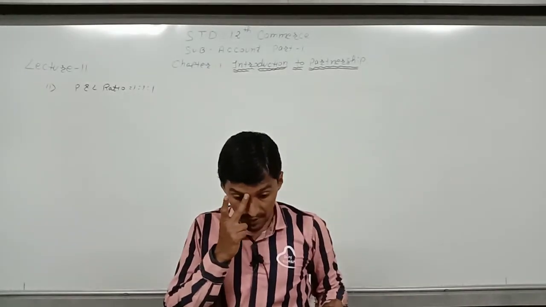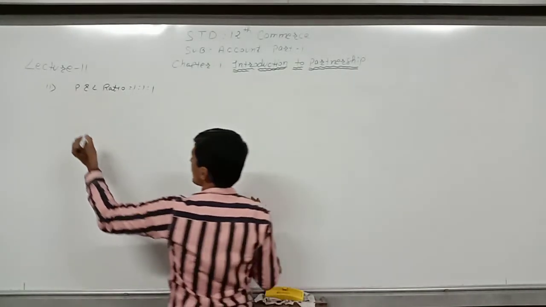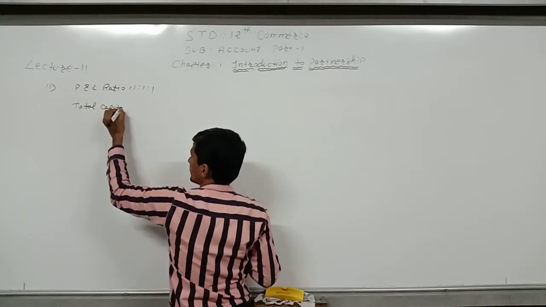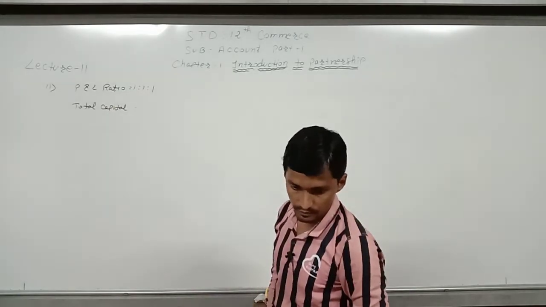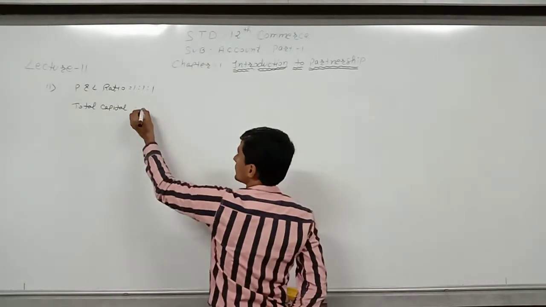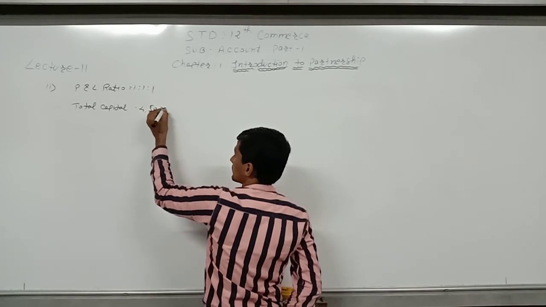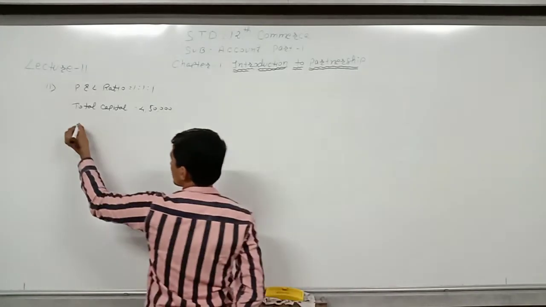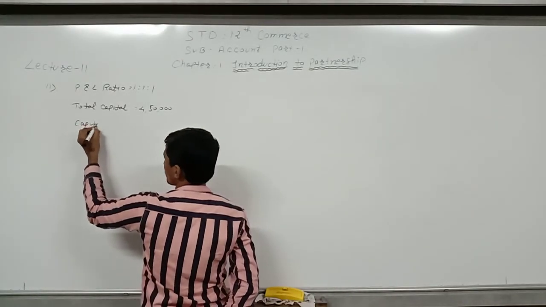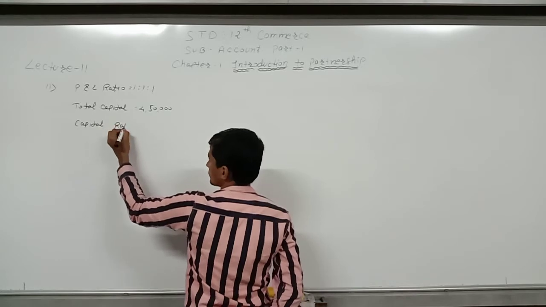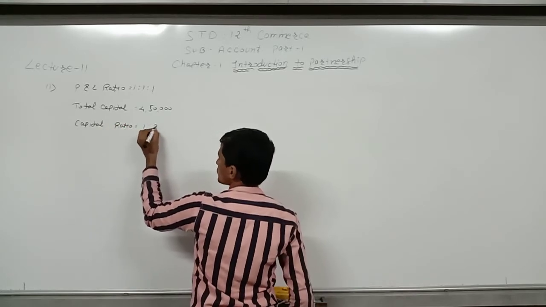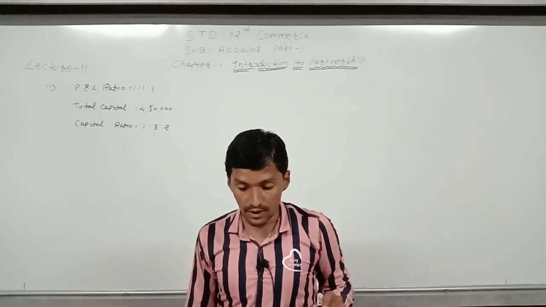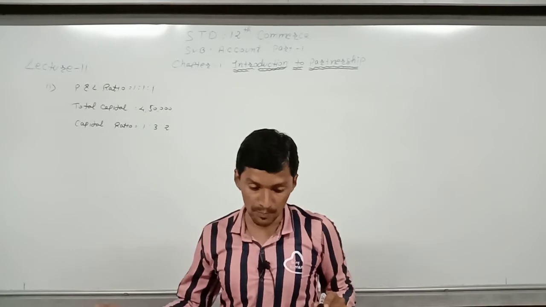Their total capital is 4,50,000, and their capital proportion is 1:3:2. Capital ratio 1:3:2. The firm pays interest on capital at 9% per annum.